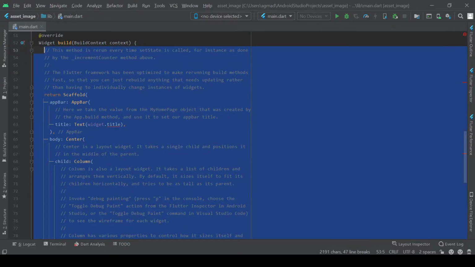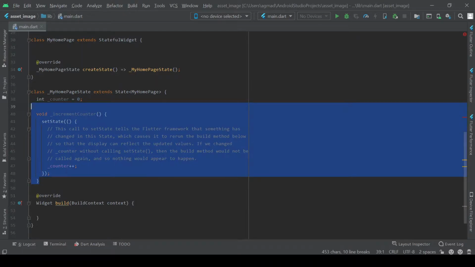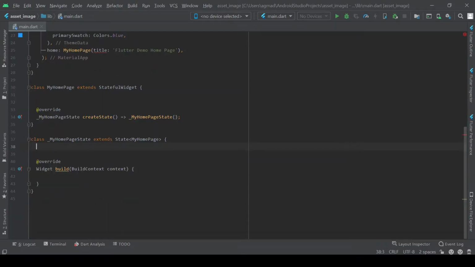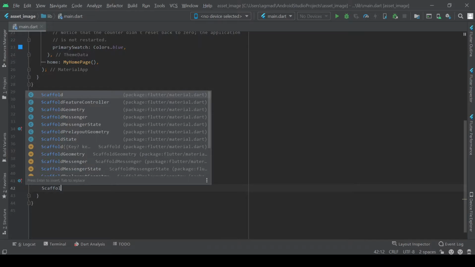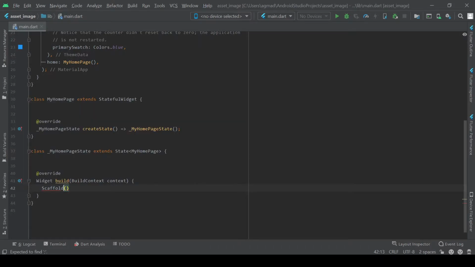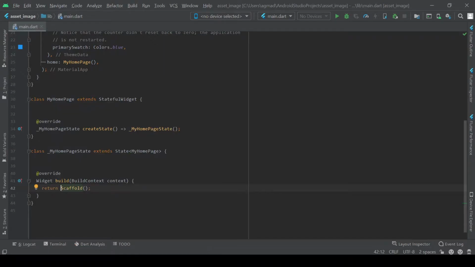And so we'll start off by creating our scaffold. What a scaffold is, it's a template for an app UI. And we're going to return this in our build function. So this build function is called whenever homepage is called.